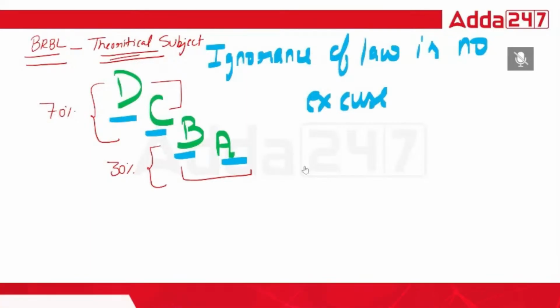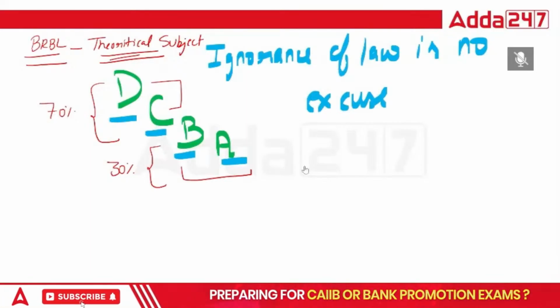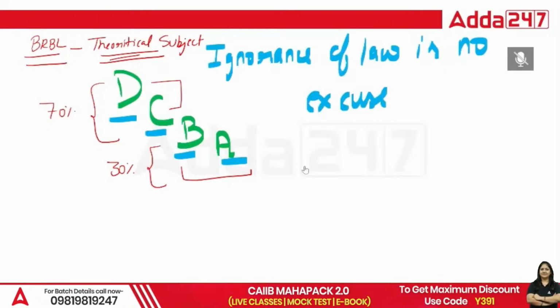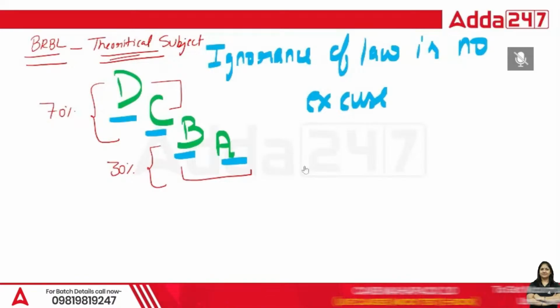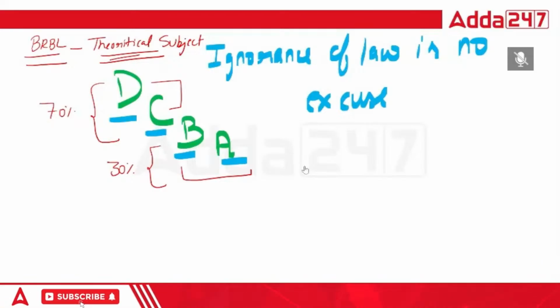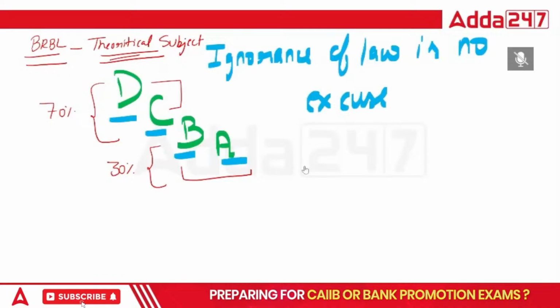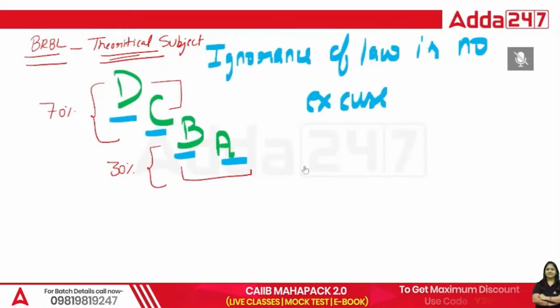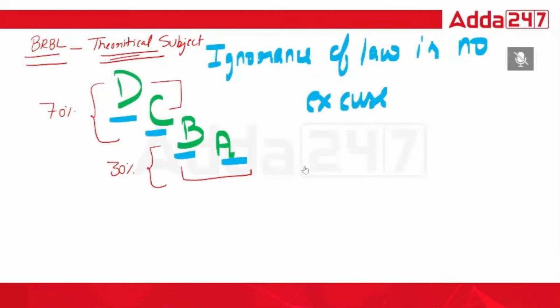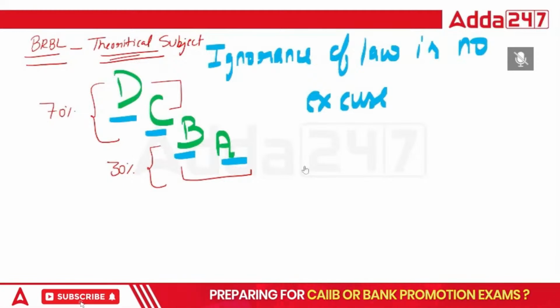If we talk about the acts in this one: the Contract Act, then the Indian Partnership Act, then we have the SOGA Act, then we have the Companies Act 2013. The fifth one is the LLP Act.